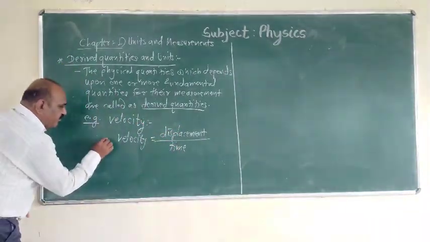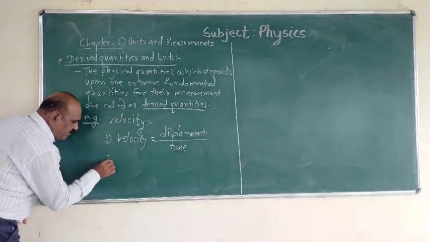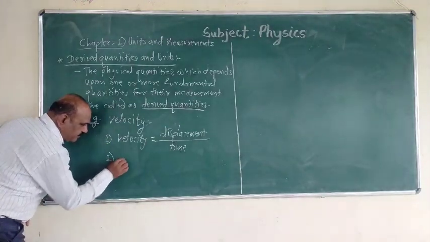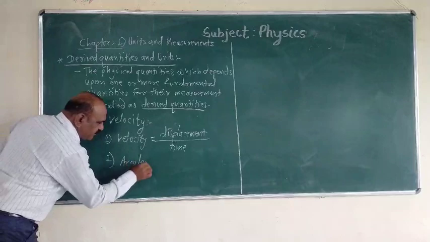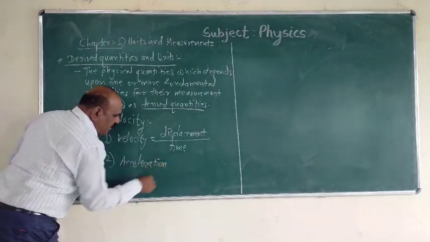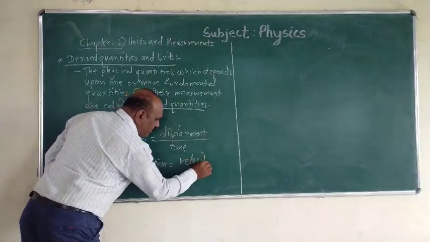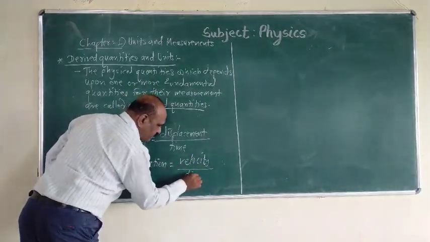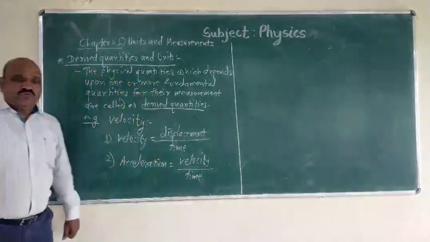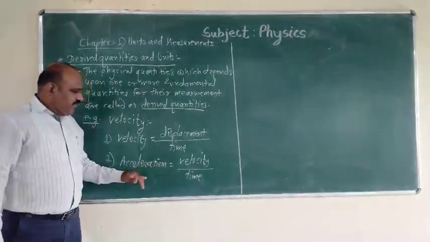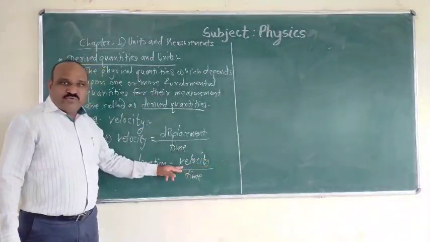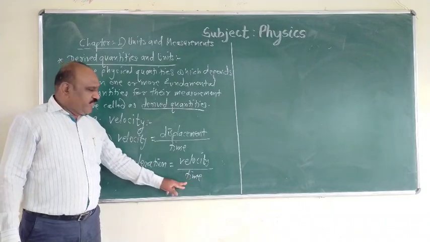Now the next quantity, suppose this is the first, second is acceleration. Acceleration is equal to velocity divided by time. We have this relation for acceleration. Again here, velocity is also a derived quantity and time is a fundamental quantity.